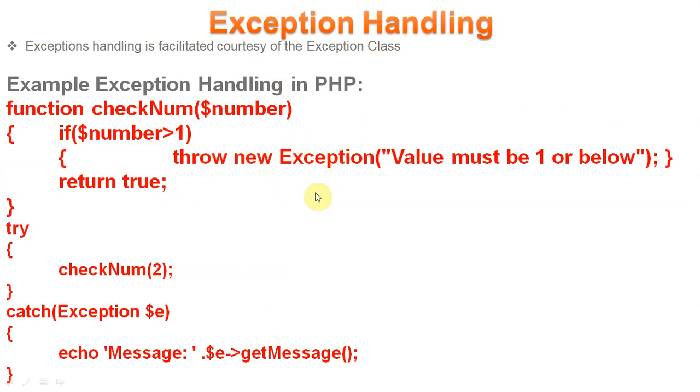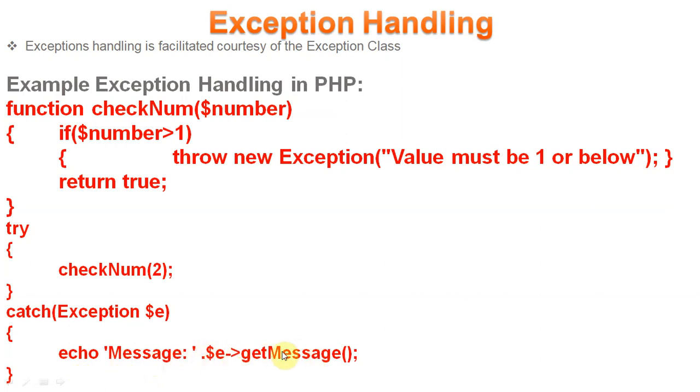It will throw a new exception. It will generate a new exception, and inside the exception we have mentioned the message "Value must be 1 or below". So if this condition is true, then it will throw the exception and we will move to the catch block. We throw from here and it will be caught here. The exception object will be created, and we come inside the catch block, where we have an echo statement, echo message, $e->getMessage().